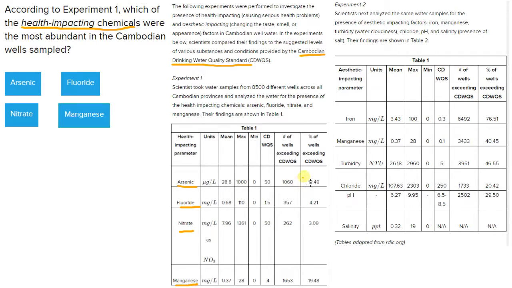So what we can do is, for this question, we're asked which one of these chemicals is most abundant. And so the real question here is, which one of these metrics do you look to see which means the most number of wells?